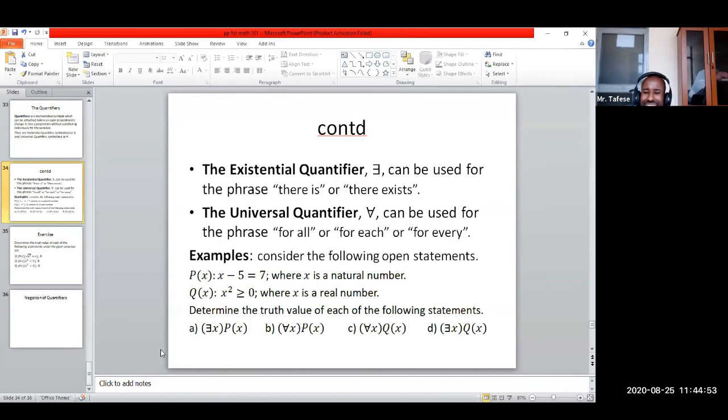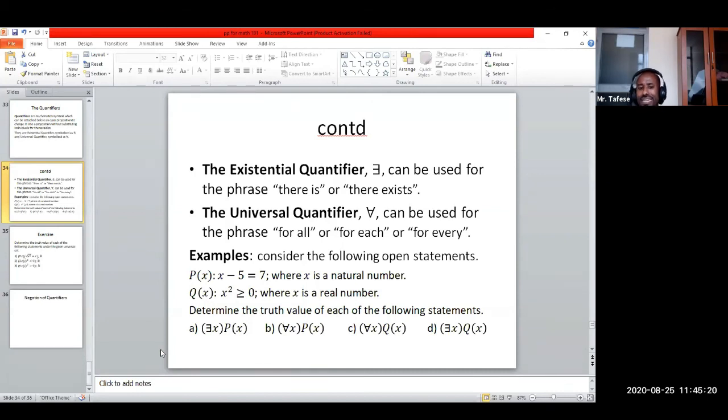We are going to assign truth value of the open propositions without substituting individuals in place of the variables, okay? But how are we going to determine the truth value? Simply by attaching the quantifiers before the open propositions. Let us see the following examples. Consider the following open statements or open propositions.